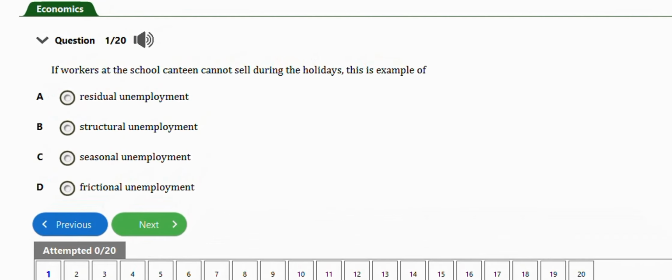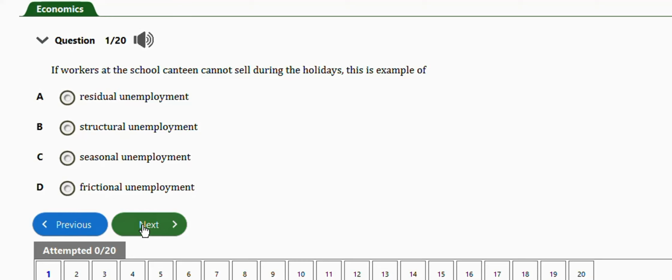In this video, we are going to learn how to solve these JAMB economics problems under labor market and unemployment. So guys, we have about 18 to 20 questions to practice in the video. Let's get started. The first question I have here says, if workers at the school canteen cannot sell during the holidays, this is an example of, so this is obvious, this is seasonal unemployment. Alright, so the answer is very obvious, option C.